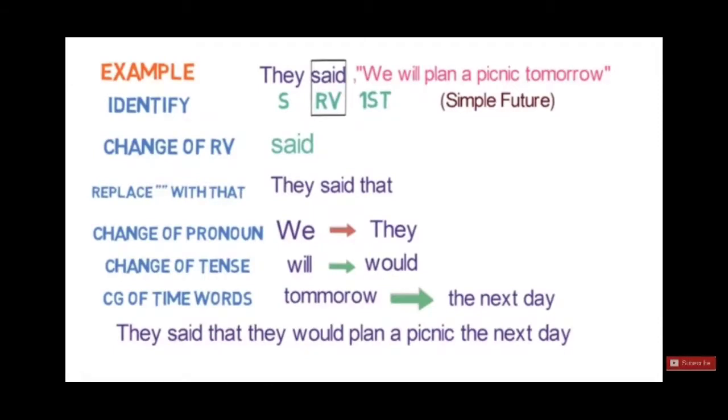"Will" is there, and "will" changes to "would". And the word which shows time, "tomorrow", changes to "the next day". So the final answer will be: They said that, we remove the inverted comma and comma, they would plan a picnic the next day.